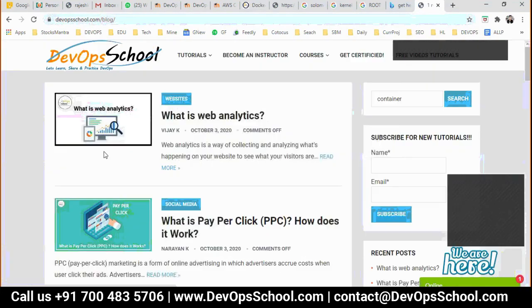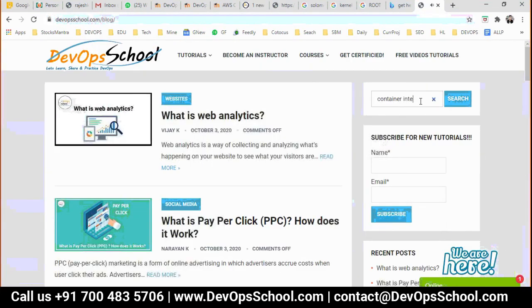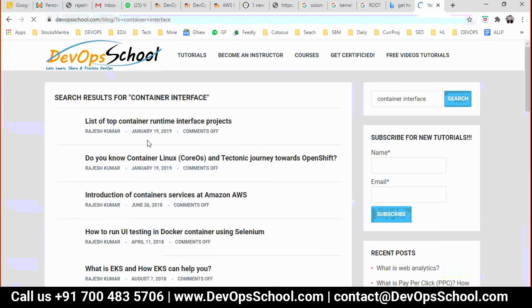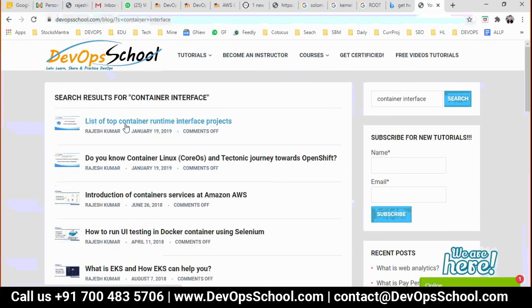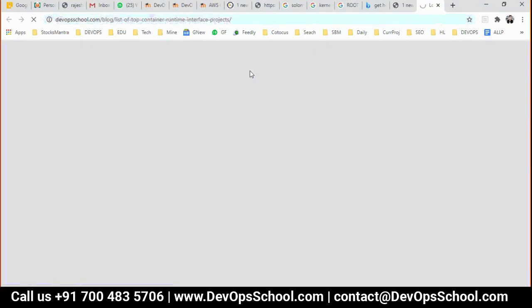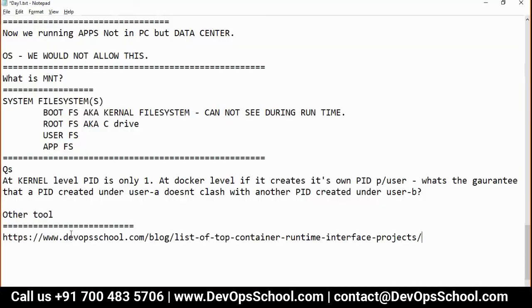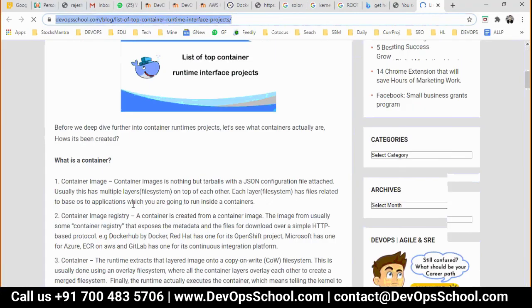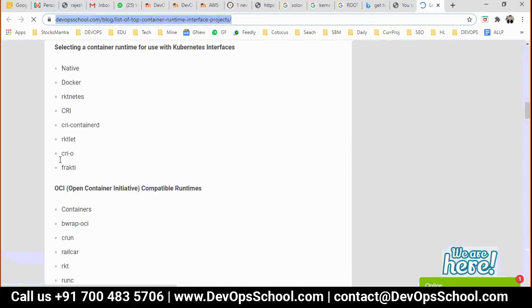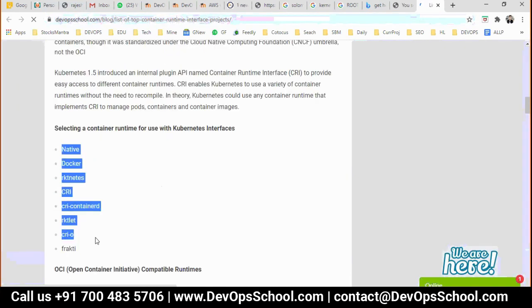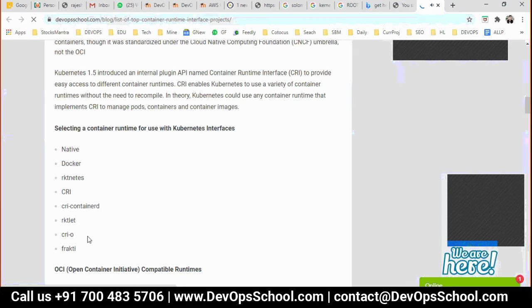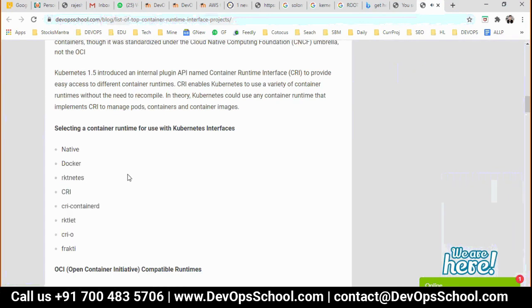So, container interface. Look at this list of top container runtime interface projects. I have not updated this for the last year, but it is still a valid list of top tools. If you go to this URL, you will see these are the tools apart from Docker that can help you create a container.